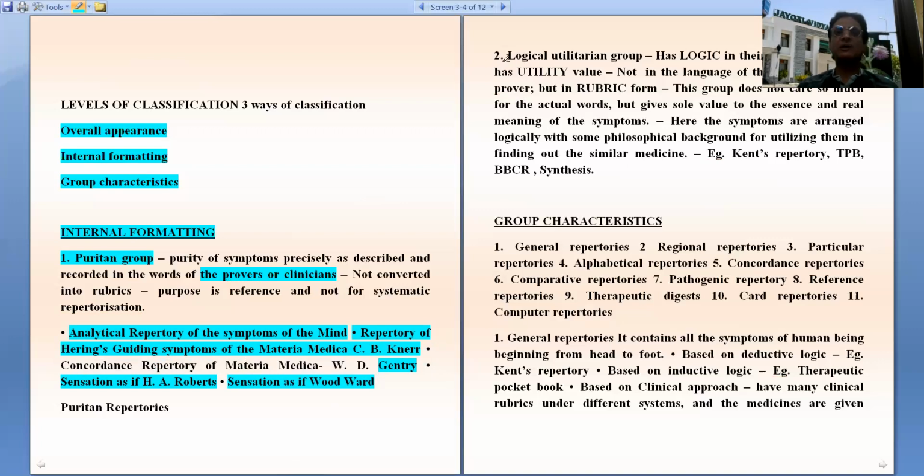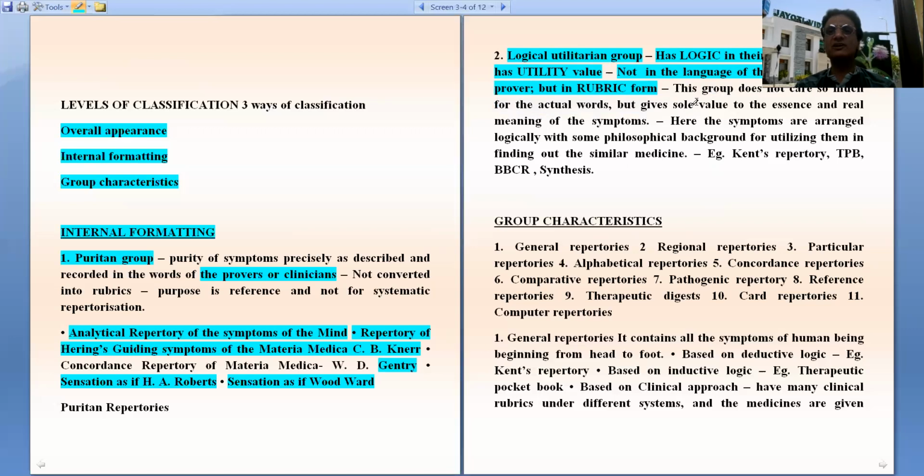Then another type of repertories other than Puritan are logico-utilitarian. It has logic in its arrangement, which enhances its utility. Not in the language of the materia medica or prover, but it has a broken language which is known as rubric. A rubric is a representation of the whole sentence. It is the main word or keyword. It is the head. A rubric means heading.